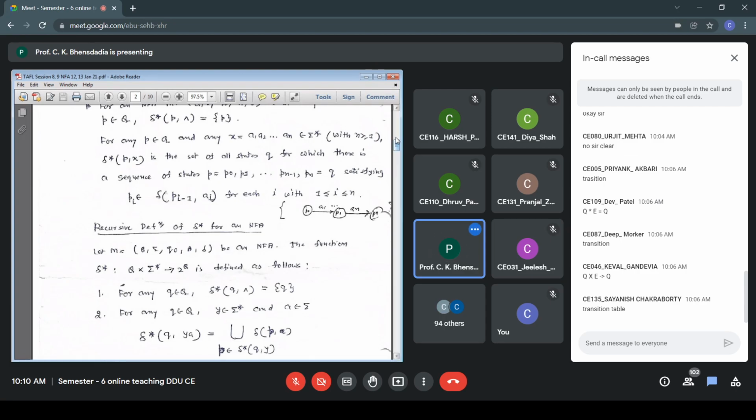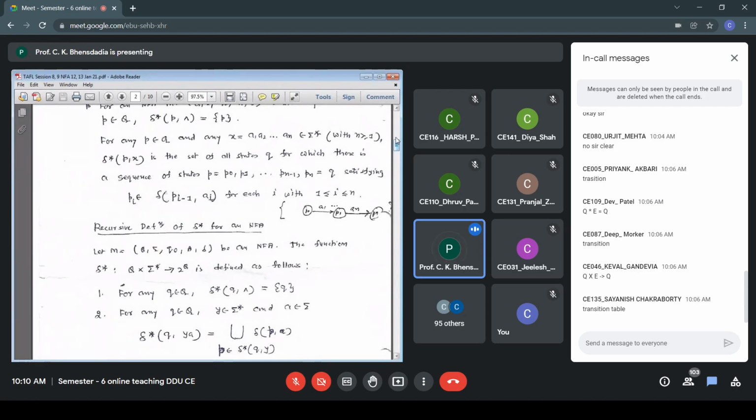So find out the set of states that I can visit from Q on Y. Process Y. Starting state is my Q. And because this is a non-deterministic finite automaton, I can have multiple paths. Therefore, after processing Y, my endpoints will be different states. In fact, that will be a set of states. In the case of DFA, that will be a single value, that is a single state. Whereas here, there are multiple states.